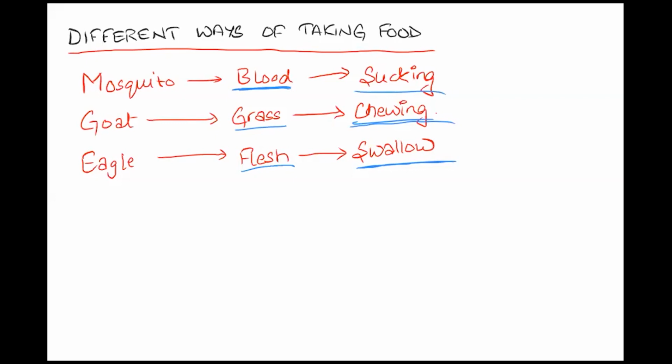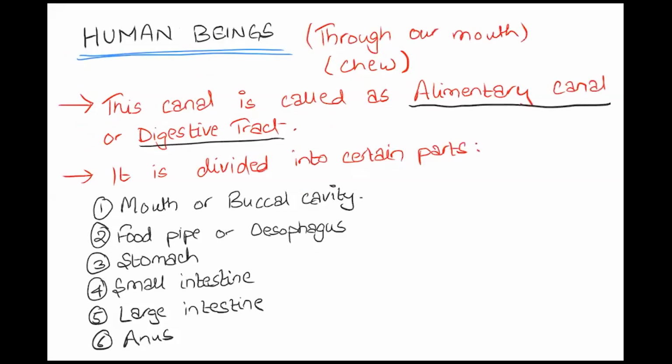After that, we moved on to the process of taking in food and digesting it in human beings. We take in food through our mouths and we chew our food. The canal in which this process happens is called the alimentary canal or the digestive tract, and it is divided into certain parts: the mouth, which is also known as the buccal cavity, the food pipe, which is also known as the esophagus, the stomach, the small intestine, the large intestine, and the anus.